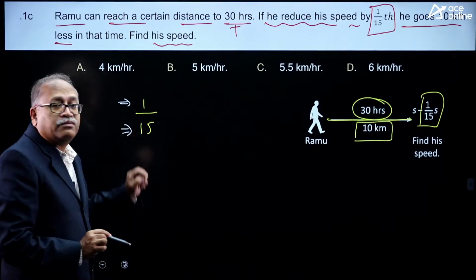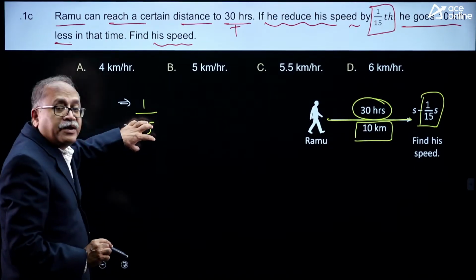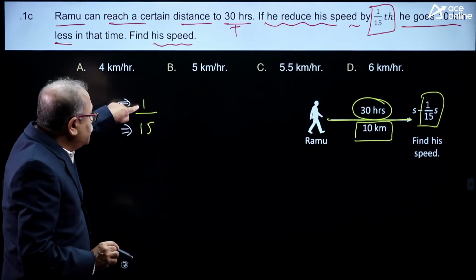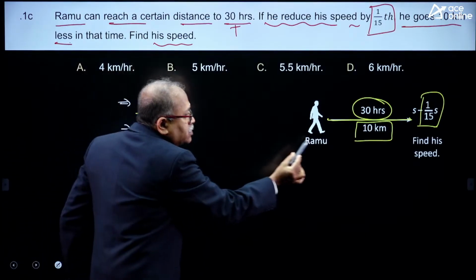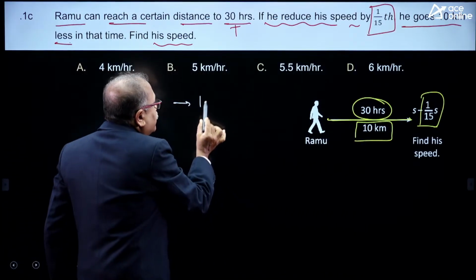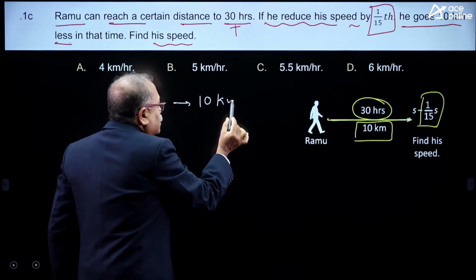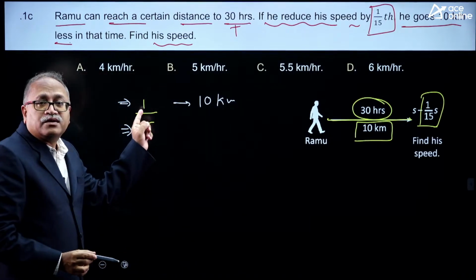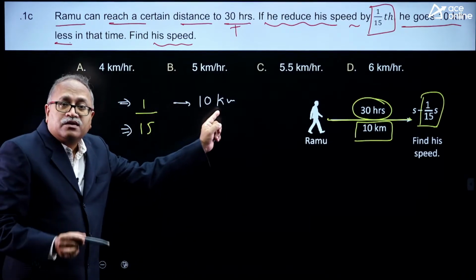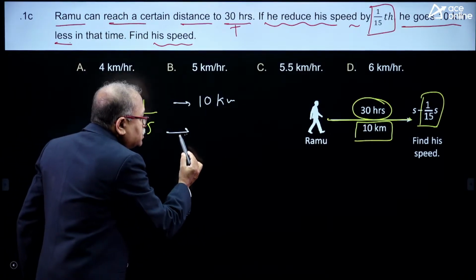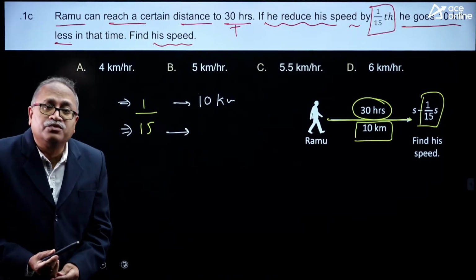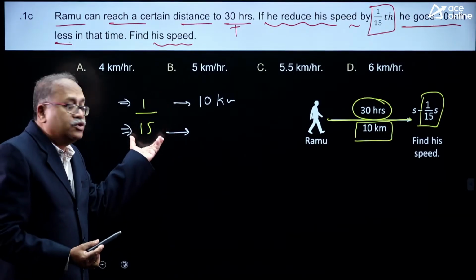Out of 15 parts of the speed, he reduced 1 part. As a result, he travels how much less? 10 kilometers less. So, if 1 part of the speed covers 10 kilometers, then what is the total distance? The total distance is 15 units.